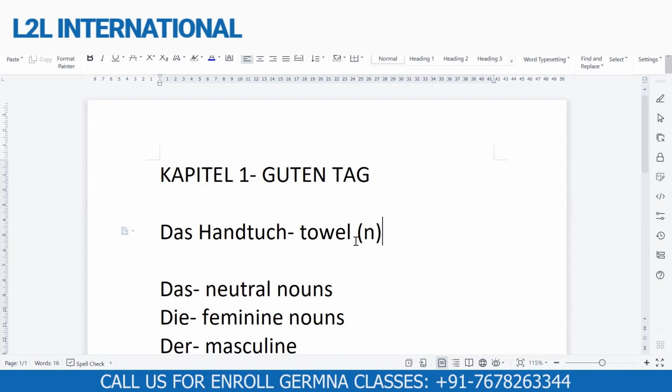So whenever you learn, or whenever somebody asks you what is the German for towel, say das Handtuch. Do not only say Handtuch, because they will ask the question: Handtuch, was it das, der, or die? So always say it with its article. So das Handtuch. That is towel or handkerchief.